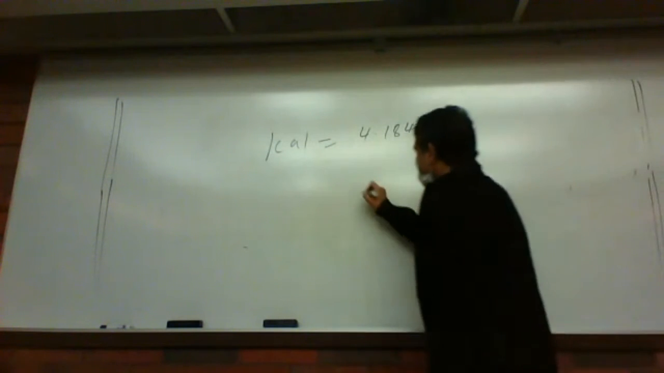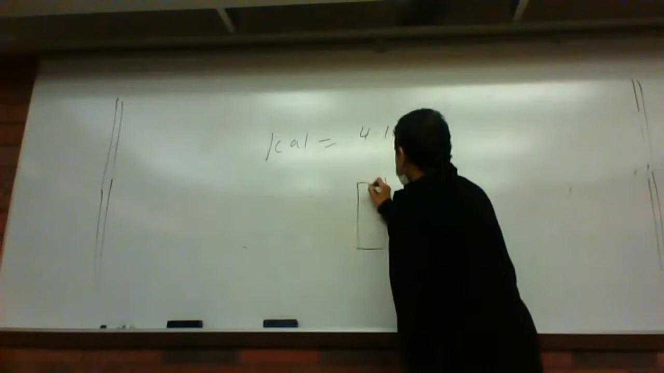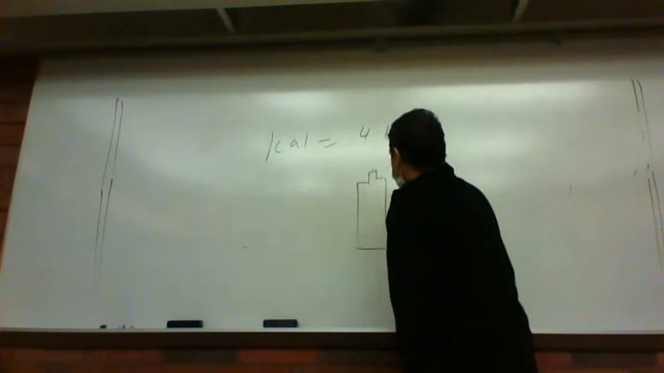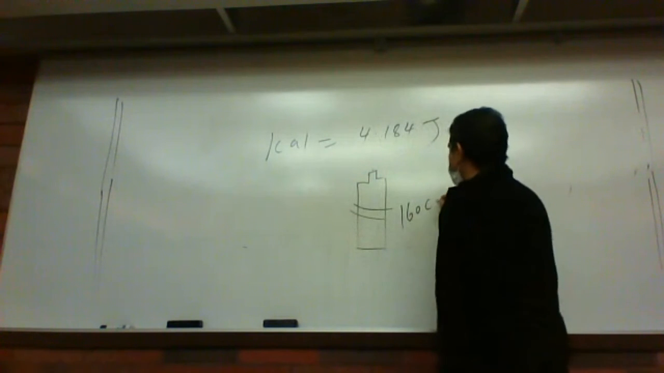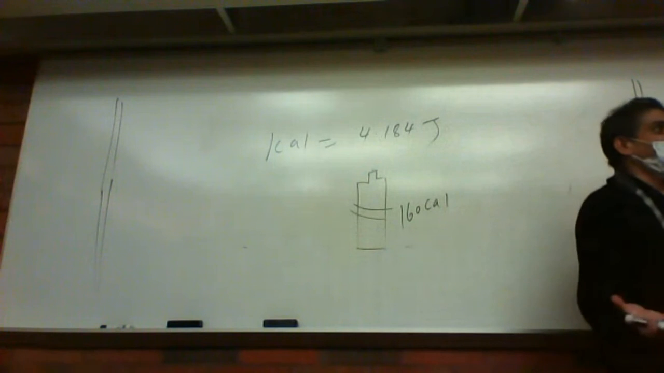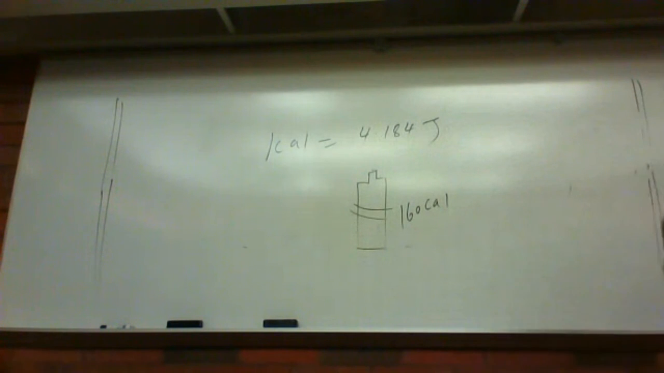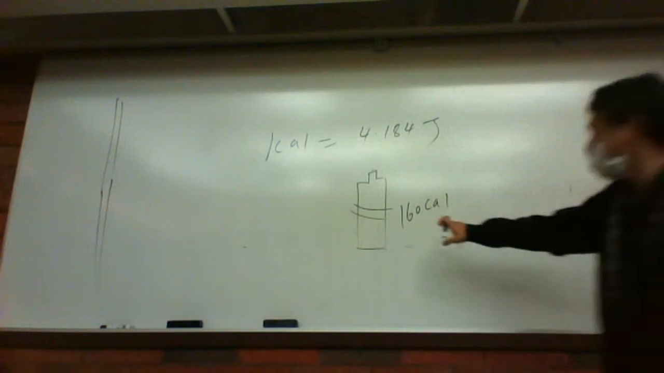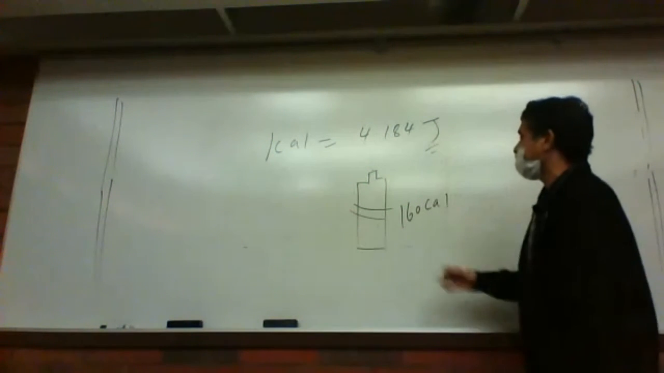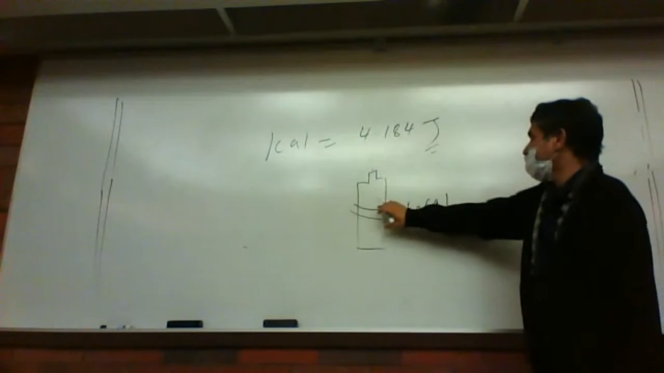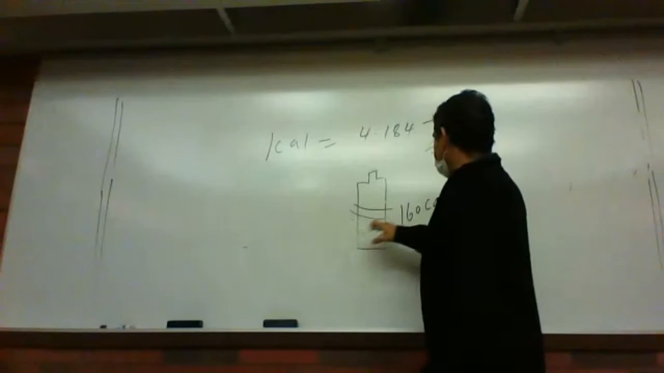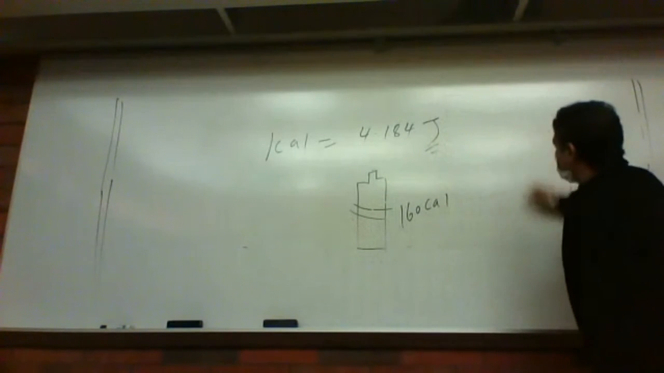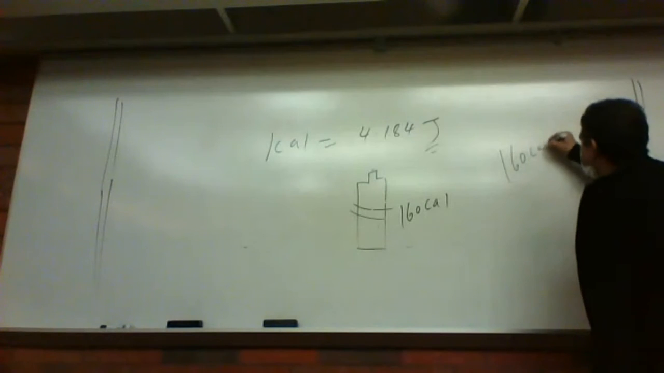So if you say, okay, I have this bottle of Coke, and the label says in this bottle I have 160 calorie food. I want to convert how many joule of heat energy is in that bottle, right? How many joule is there? Calorie is already there, 160 calorie, but I want to find the number of joule in this bottle. So 160 calorie, I can just convert.